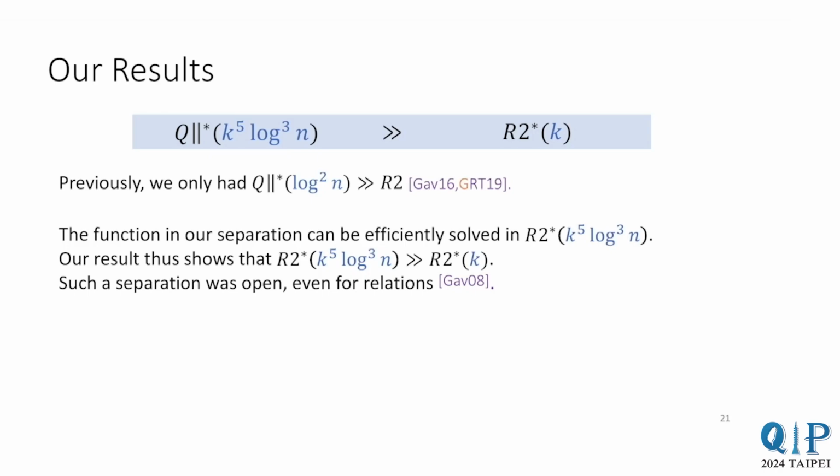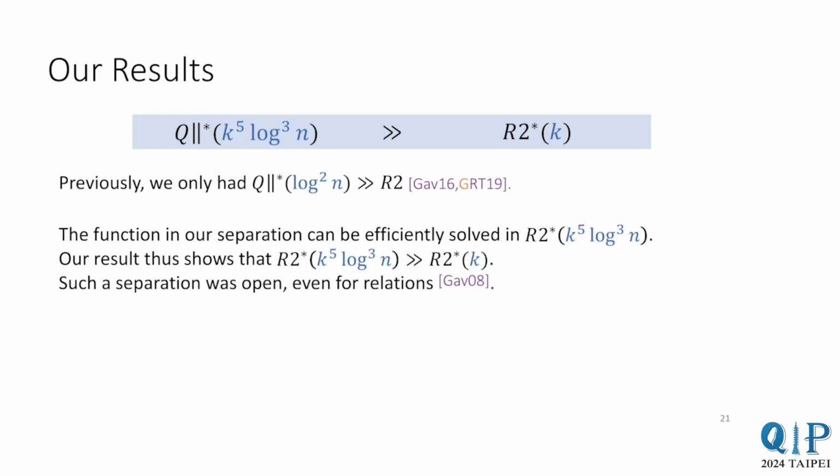Our first result separates Q parallel star with k to the φ log cube n qubits of entanglement from R2 star with k qubits of entanglement. The best result before was a separation between Q parallel star and R2 without entanglement. So our result improves the best known previous results by showing lower bounds that hold even in the presence of limited entanglement. We show that for a quantum simultaneous protocol, you cannot reduce the entanglement even by a small factor, even if you're allowed a lot of classical two-way communication.